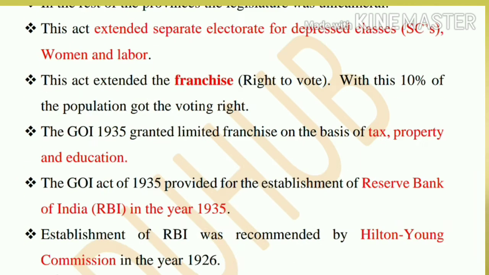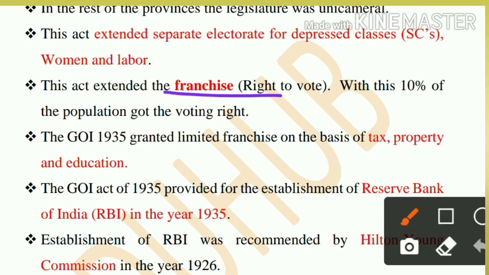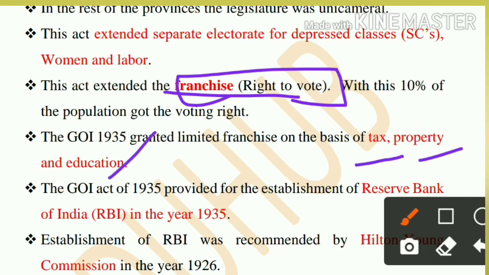Very, very important. This act also provided franchise, meaning the right to vote, voting right on the basis of tax, property and education. So only 10% of the population got the voting right through the Government of India Act of 1935.